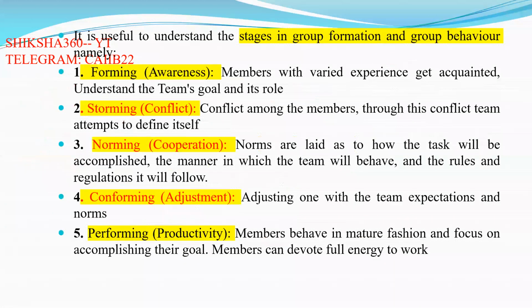Now let's discuss the different stages in group formation and group behavior. Every year they will ask what is the correct sequence, a question we have already discussed in class. The correct sequence of stages in group formation and group behavior is: forming, storming, norming, conforming and performing.